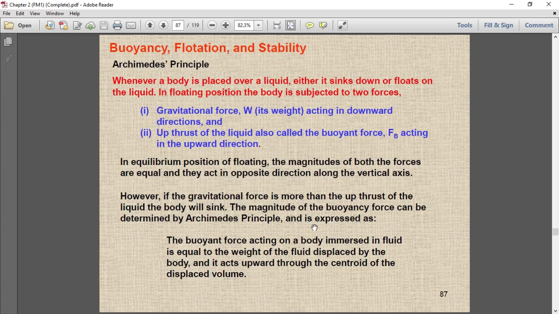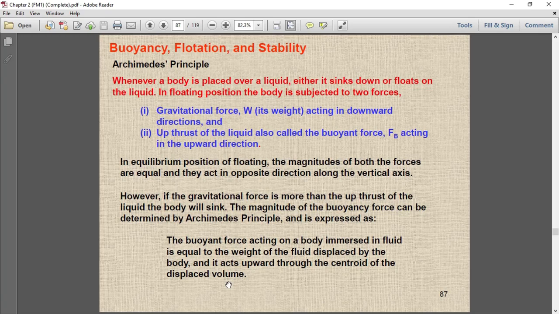So now we can see how we can determine the buoyancy force and what exactly the Archimedes principle says. The buoyant force acting on a body immersed in a fluid is equal to the weight of the fluid displaced by the body, and it acts upward through the centroid of the displaced volume.